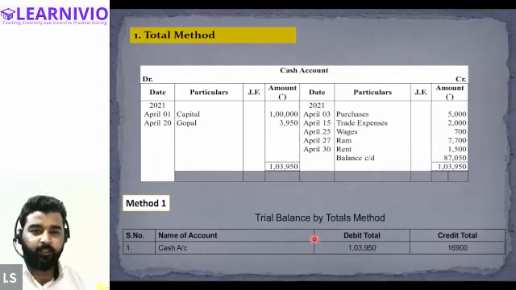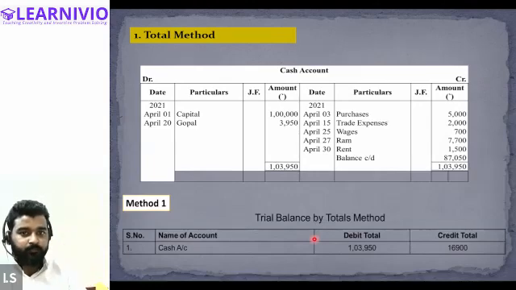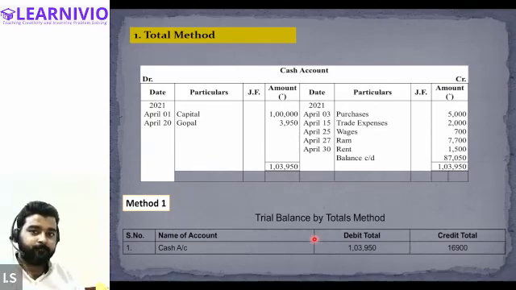Getting my point? If the total of the debit side and the total of the credit side are taken into consideration, and both these values are recorded in the trial balance while preparing it, this method of preparing the trial balance is called the total method. All right, tell me everyone, is this clear? Am I clear to all of you? Yes, sir. Yes.